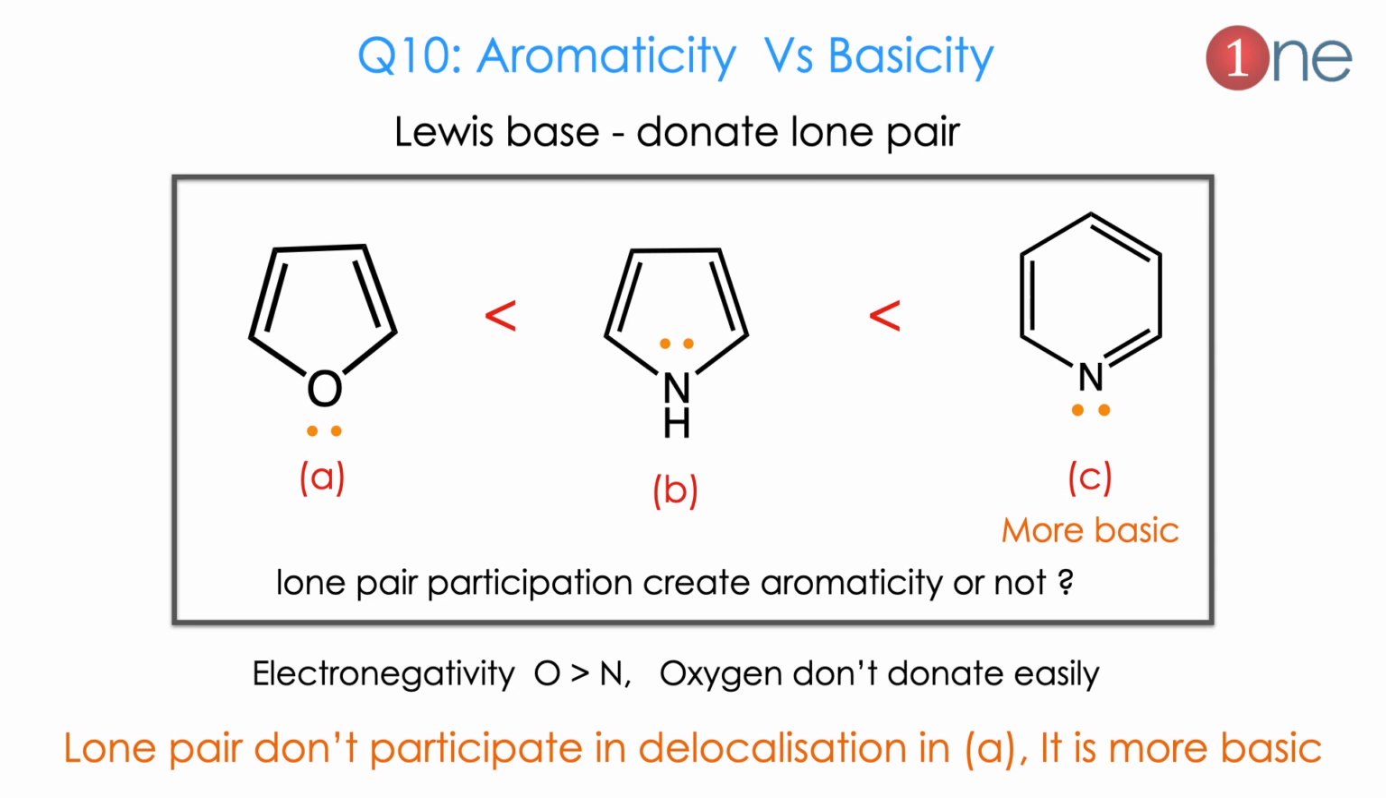Why? Because the electronegativity of oxygen is higher than nitrogen. So oxygen doesn't donate the lone pair of electrons, while nitrogen definitely donates the lone pair of electrons. So you should know whether it participates or not. You should also know the electronegativity here.